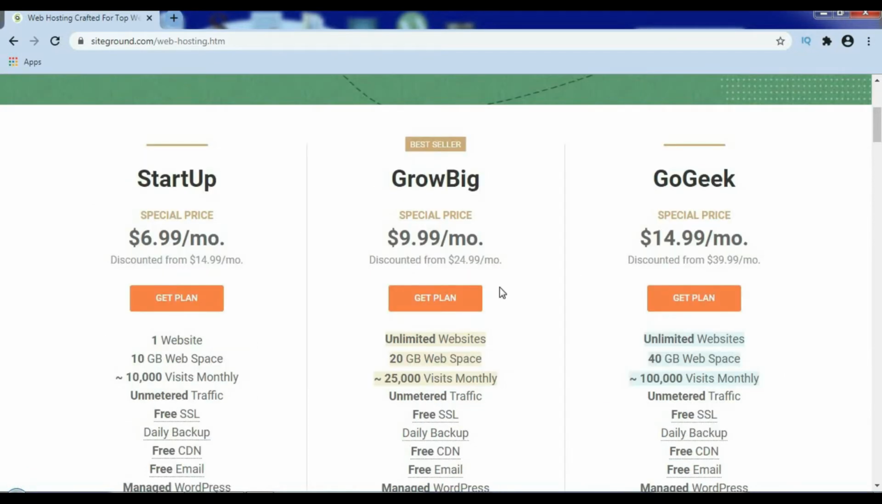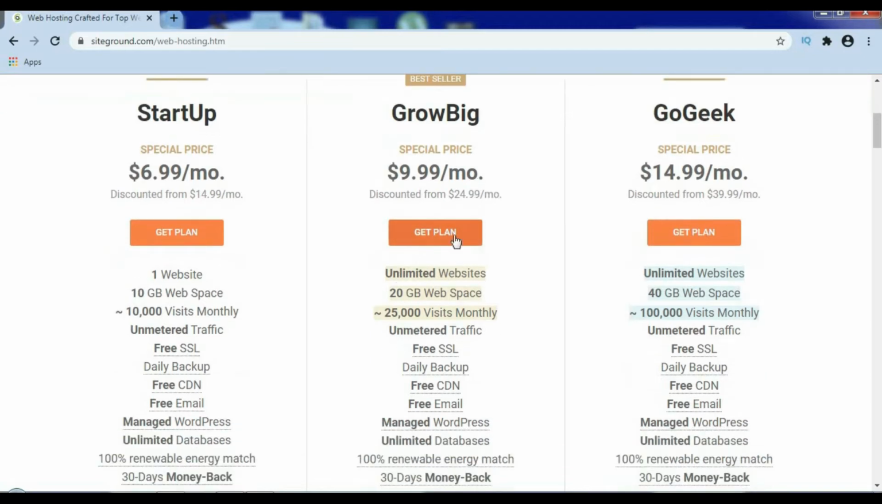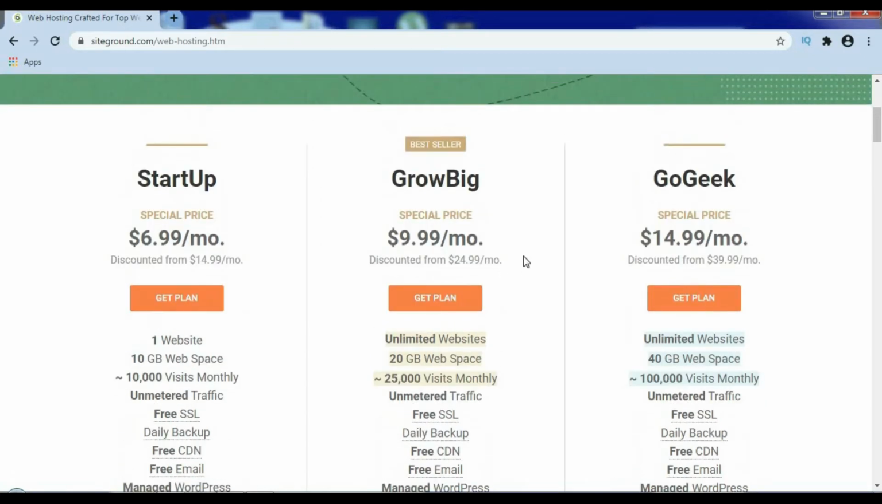So choose the plan according to your requirement. If you want to host a single website, then go with the startup plan. Or if you want to host unlimited websites, then go with the grow big plan or go geek plan. But I recommend you go with the grow big plan if you want to host unlimited websites, and SiteGround also recommends the grow big plan. So I will just click on get plan. I have already purchased, but I will just show you how to purchase hosting from SiteGround. So I will select the grow big plan. Just click on get plan.